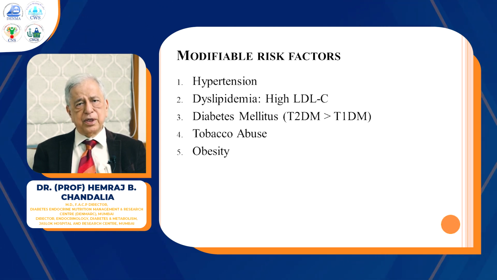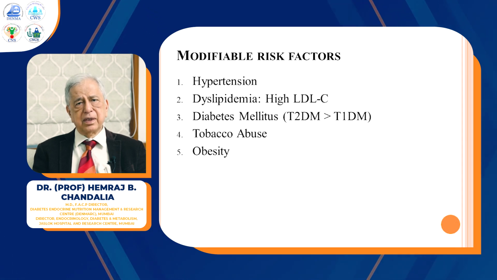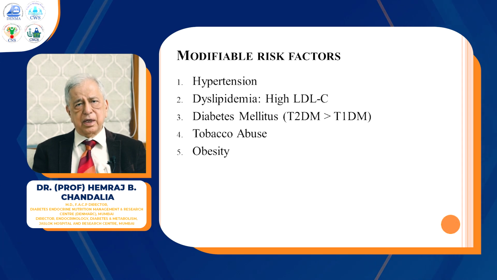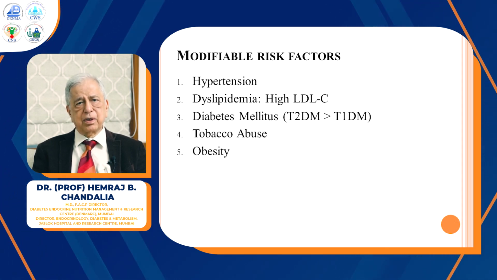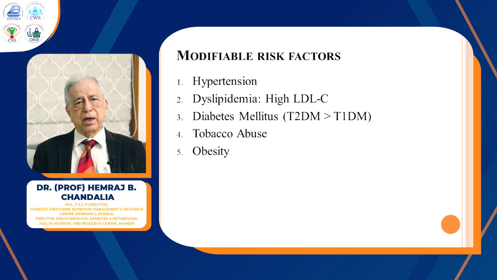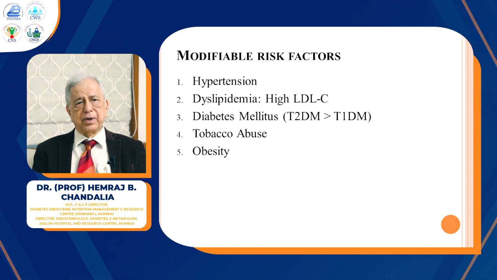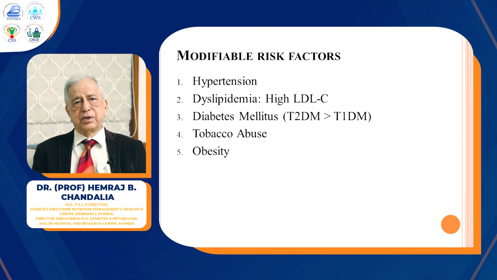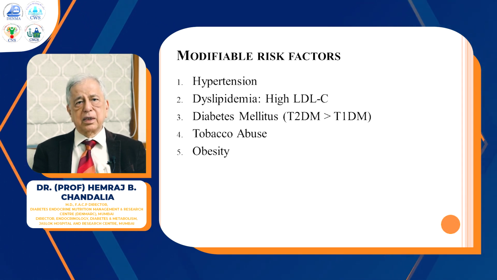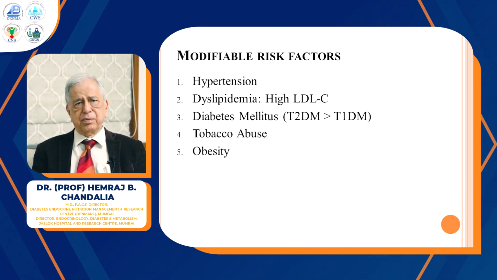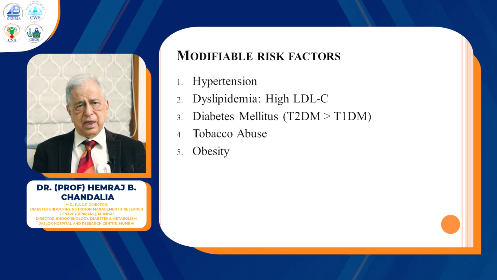More type 2 diabetes than type 1, because type 1 they start at young age, and coronary artery disease comes much later. Before that, there are microvascular problems. Tobacco abuse in any form, smoking or chewing tobacco, which is still rampant in our population and modifiable, and of course obesity, which is modifiable, but successful treatment in the long run is still very frustrating. So let us take each one of these modifiable risk factors.